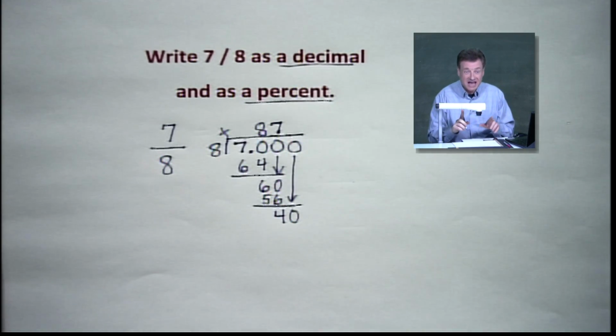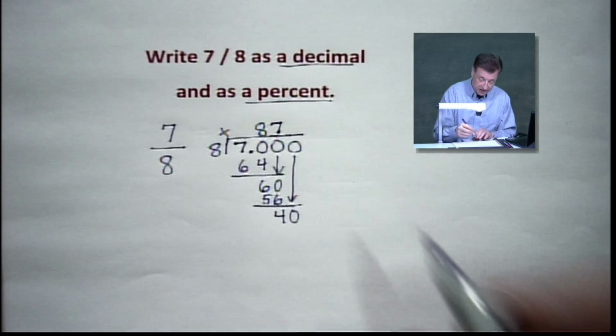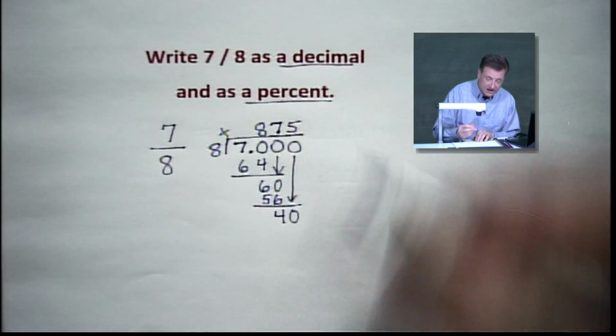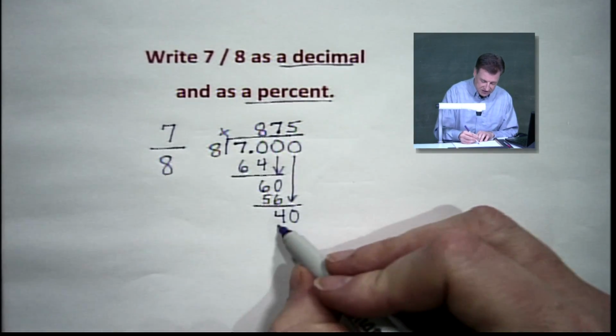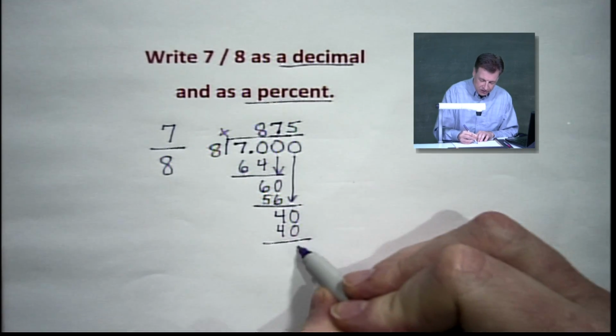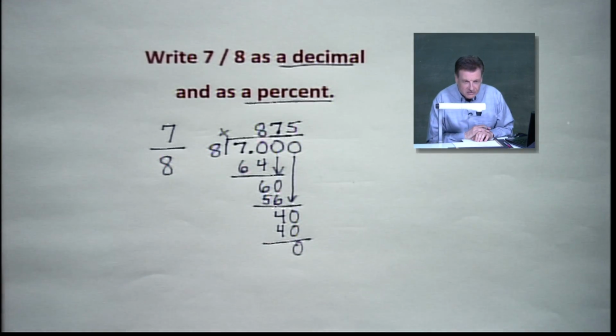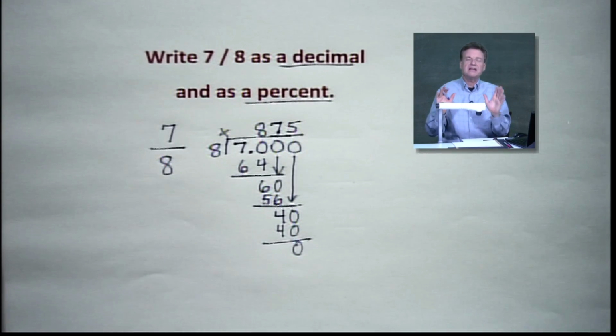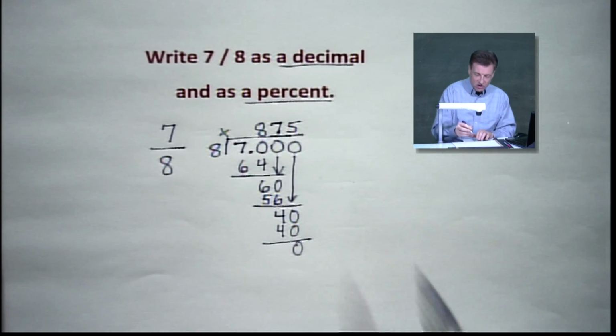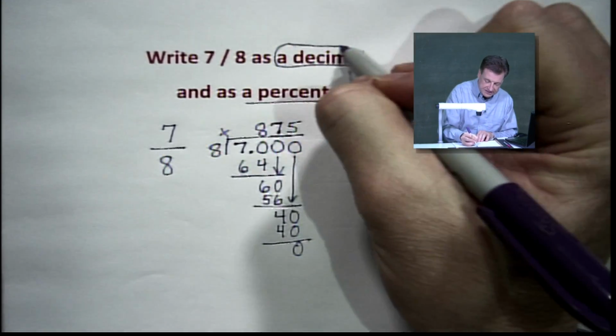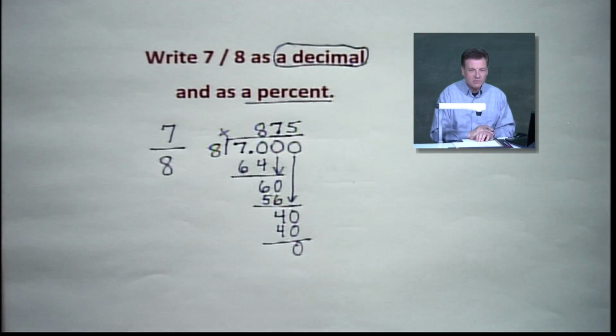How do I know that? Times tables. 5 times 8 is 40. So let's pop a 5 right in there, and we go 5 times 8, crank out a 40, and hallelujah, we're done, all right? There's a 0 on the end down there, all right? Nothing left over. Now, the question is, where's the decimal? Because that is, folks, what we're looking for. Where are we going to put the decimal?